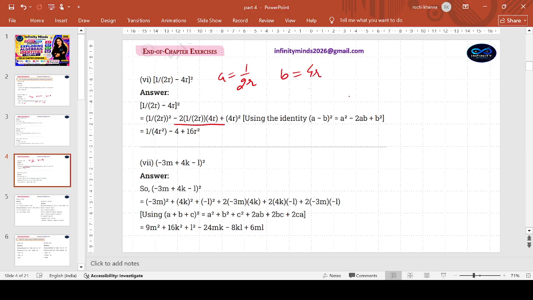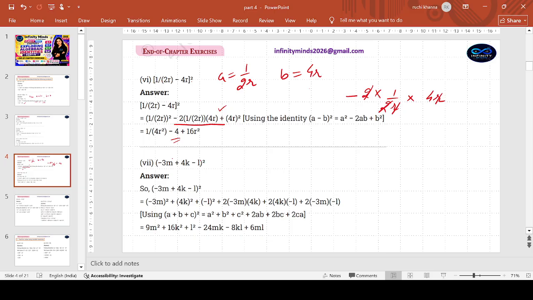You will work it out, especially as there is a fraction. Minus 2 by r into 4r. 2 cancels with the 2, r cancels with the r. Minus 4 is left. Nobody is giving you any word to do it mentally. Do one step extra, but do it correctly. Okay. Going to the next.